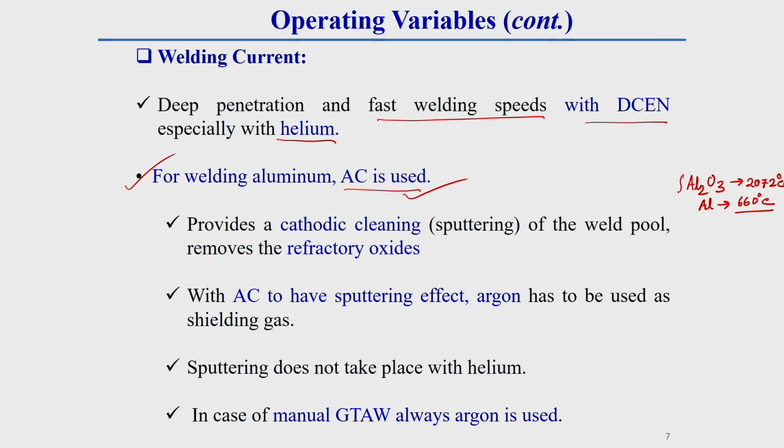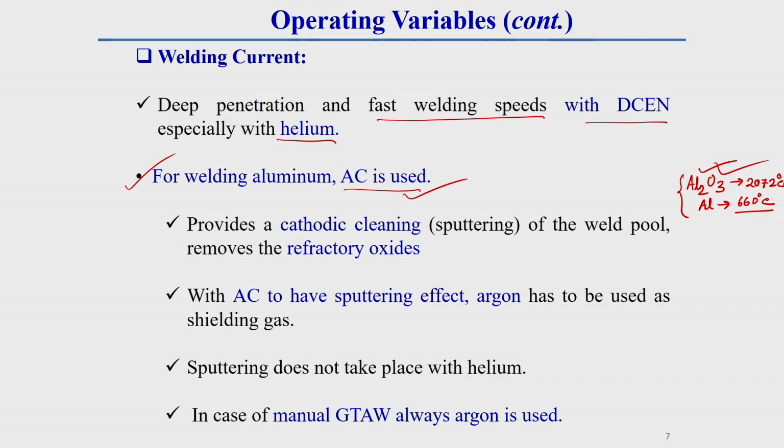So you can see that this oxide has a melting temperature around 3-4 times more than the original aluminum. Generally during a welding operation, if this is included inside the weld metal, it creates inclusions in the weld, which is a defect. So we should avoid this alumina, this refractory oxide, a very tenacious oxide.